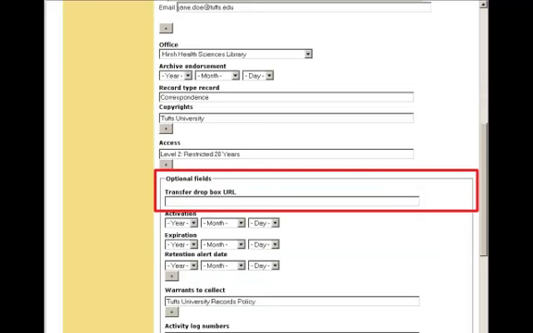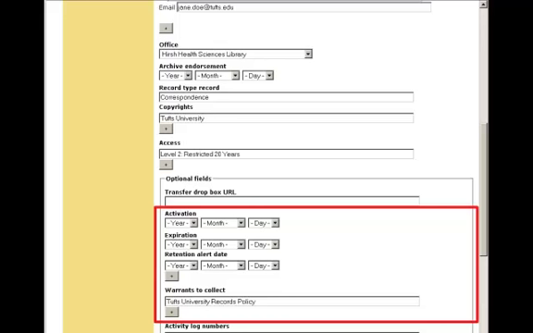The next field allows us to connect the transfer agreement form to an electronic Dropbox for the transfer of digital files. This is a key feature of the tool in that it allows the producer to move directly from providing documentation about the transfer to actually transferring the files. The next section allows for greater description of both the process and the records. The activation date provides information on when the form officially goes into use, while the expiration date allows for an end date to the terms of the agreement.